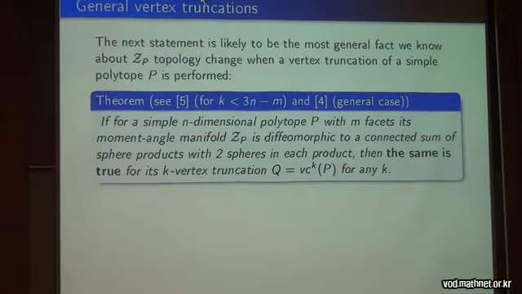So what is the precise formulation? The next statement is maybe the most general fact we know about Zp topology change when a vertex truncation of a simple polytope P is performed. If for a simple n-dimensional polytope P with m facets, its moment angle manifold Zp is diffeomorphic to a connected sum of products of spheres, then the same is true for its consequent K vertex truncation for any K.